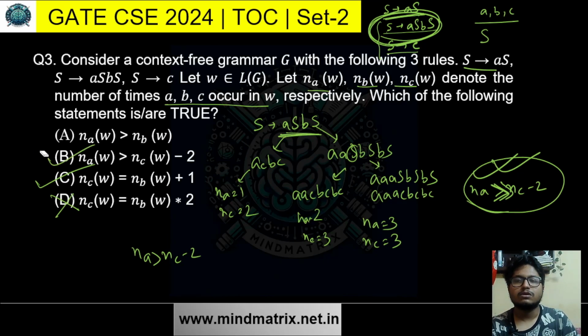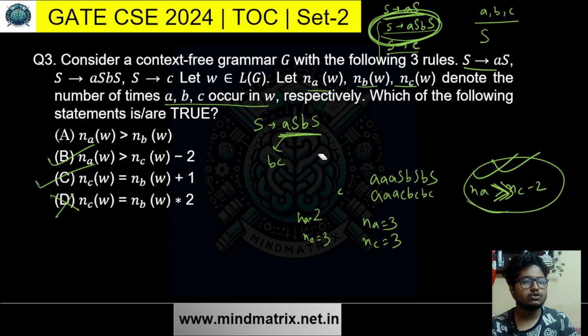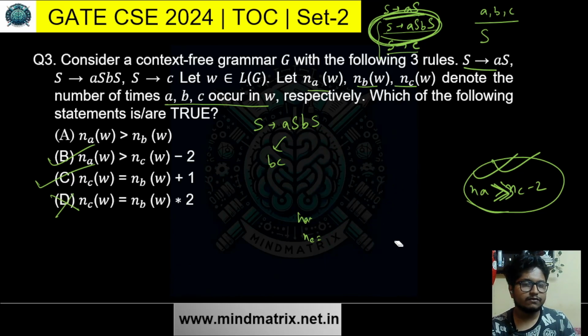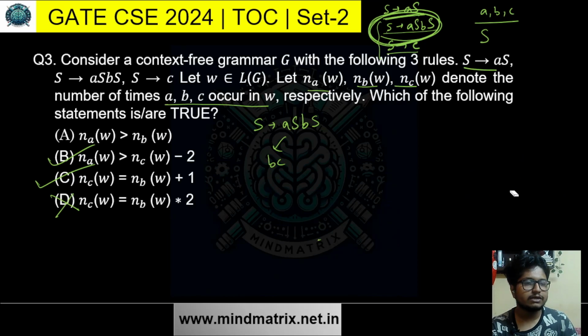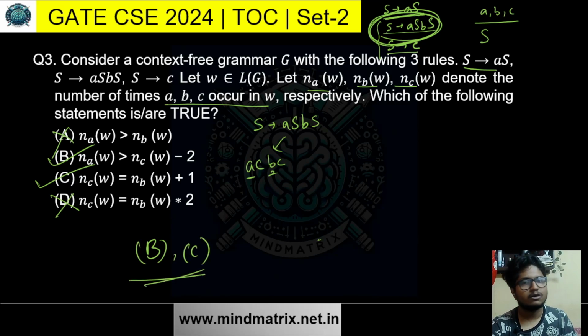The number of A and the number of B, oh, this is very easy. Let's just consider this one. I hope you understood that. This was a bit complicated to comprehend. Otherwise, just rewind this video and you will understand why this is happening. And from this, we replace with C, AC BC. So the number of A and the number of B are the same. And here it is saying greater than. Greater than is not true. It is true for some cases, but it may not be true for all instances. This is false. Answer is B and C. Okay, I hope you got that.